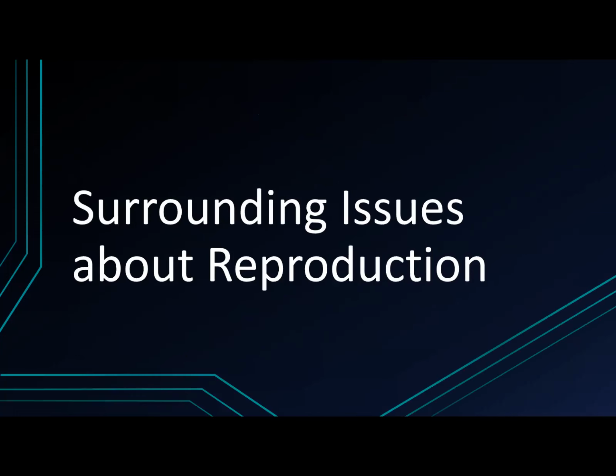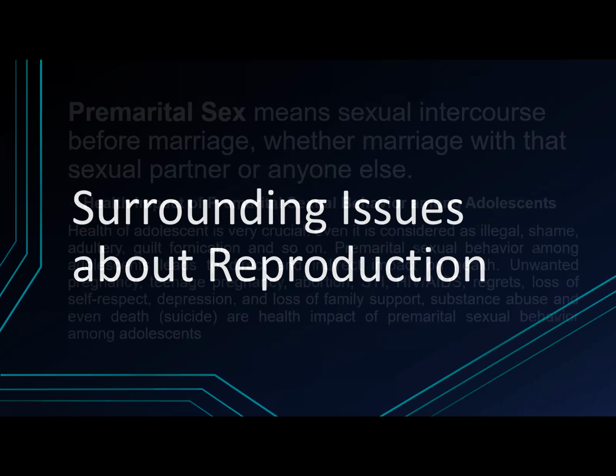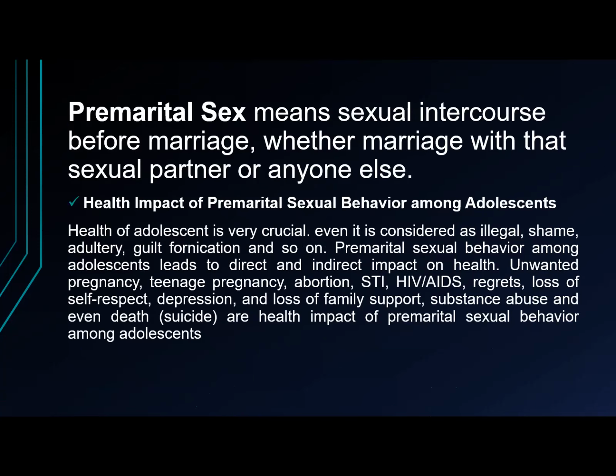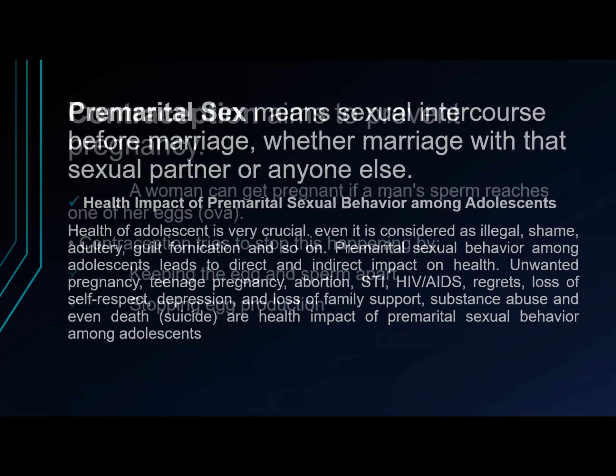There are issues about reproduction. The first one is premarital sex. It is when a couple has sexual intercourse without getting married or before getting married. Some consider this a moral issue or a sin, especially in religion, but it is widely accepted, especially in Western countries.